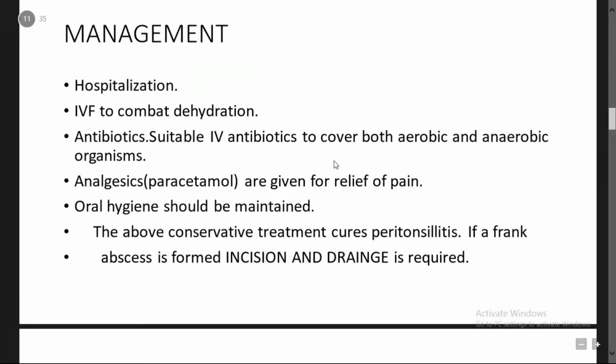Management: the patient should be hospitalized first. First combat the dehydration, and next are the antibiotics. Suitable IV antibiotics to cover both the aerobic and anaerobic organisms, like penicillins, cephalosporins, whatever you can use, and you can also go for the culture sensitivity and then go for the selective antibiotics,